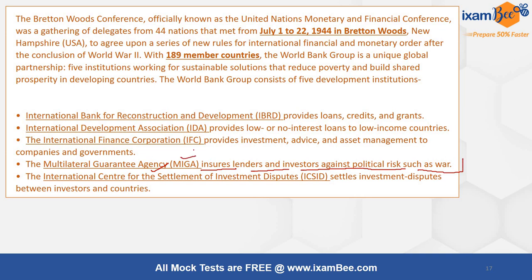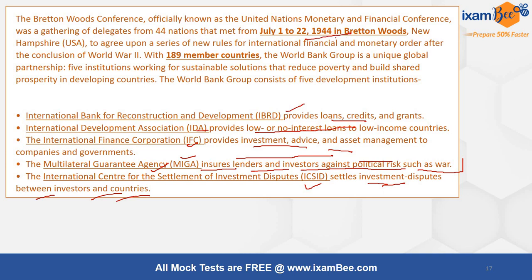So if you know these 5 institutions in the World Bank Group: IBRD is to provide loan, credit and grant. IDA is for low interest loans to low income countries. IFC does investment, including investment in private companies. And MIGA is to ensure lenders and investors against political risk. ICSID settles investment disputes between investors and countries. So, investment related disputes go to ICSID, and trade related disputes will go to WTO.